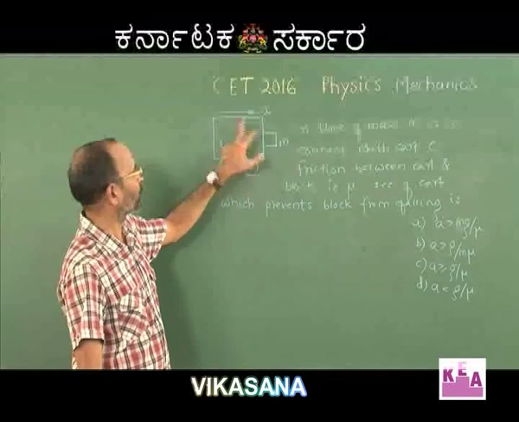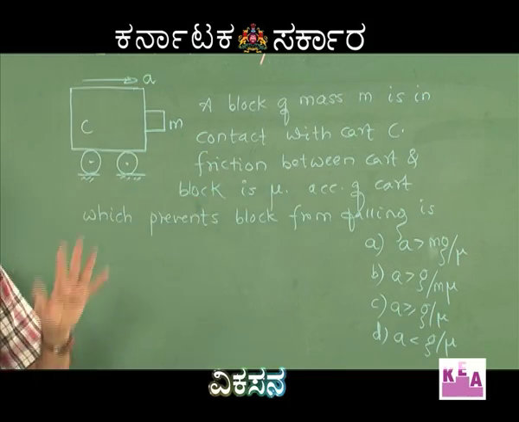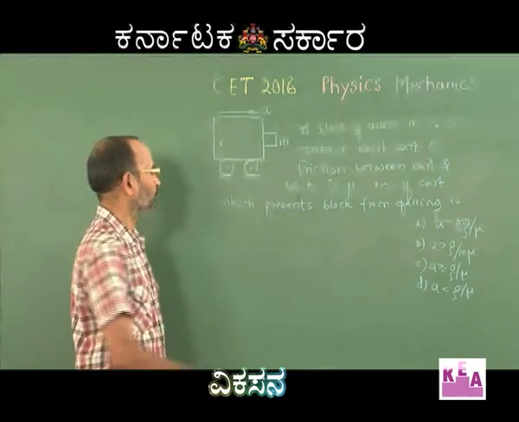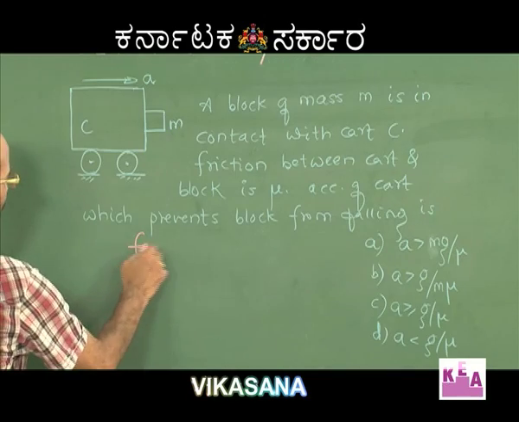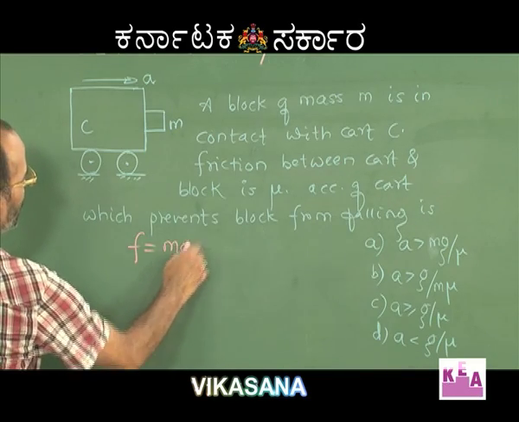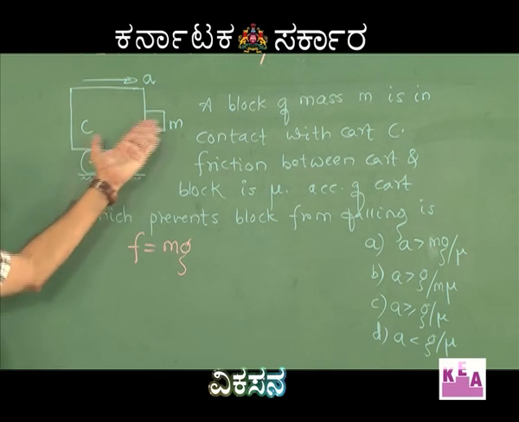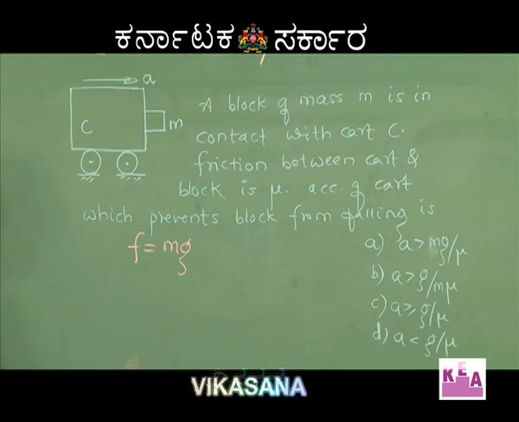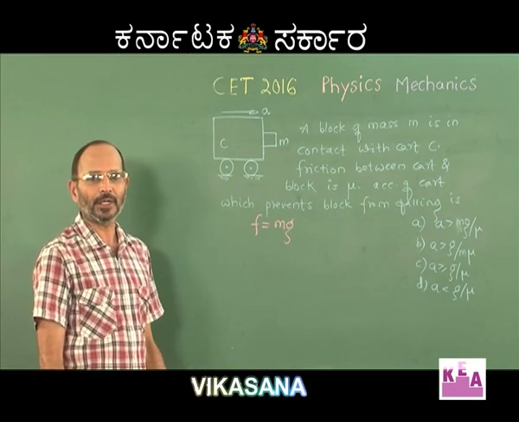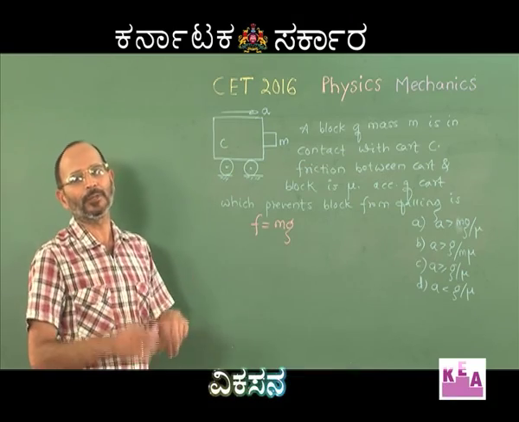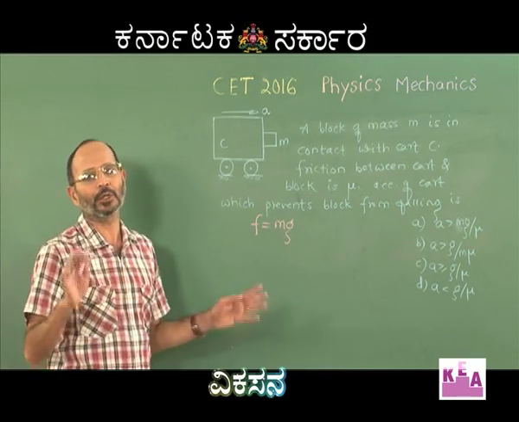So, now it is only the friction between the block and the cart which can take care of the weight of the block, right. So, what we will do for the equilibrium of the block in the vertical direction is write F equal to mg. But remember, this friction is static because you want the block to be at rest with respect to the cart, and static friction has got some upper limit. There is a limiting value for that. It can take any value only till the limiting value is reached. Beyond that, it just raises its hands and it cannot cooperate.